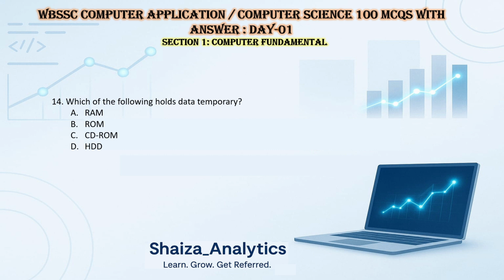Question 14. Which of the following holds data temporarily? Option A, RAM, or option B, ROM. Option C, CD-ROM, or option D, hard disk. So it's RAM. Question 15. Which one is not an output device? Plotter, printer, monitor, or scanner? So answer is scanner.